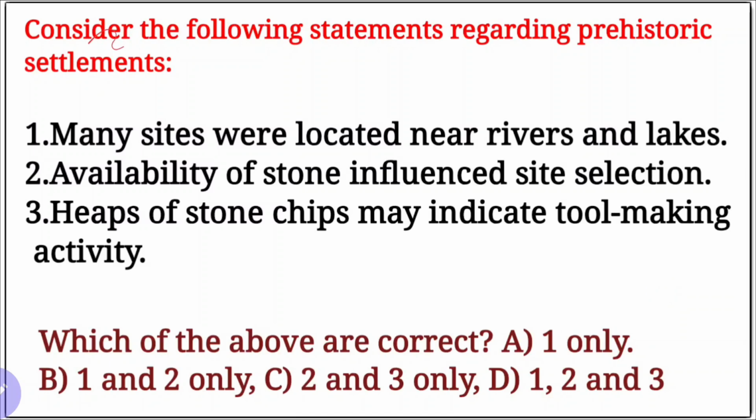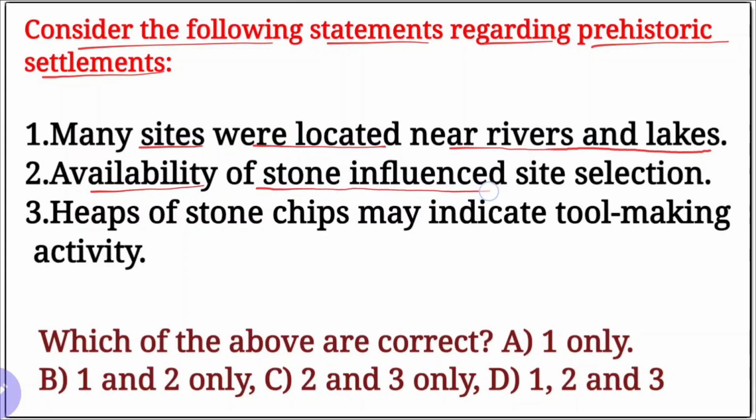Next question. Consider the following statements regarding prehistoric settlements. Options are here first. Many sites were located near rivers and lakes. Yes, true. Availability of the stone influenced the site selection. Yes, true.